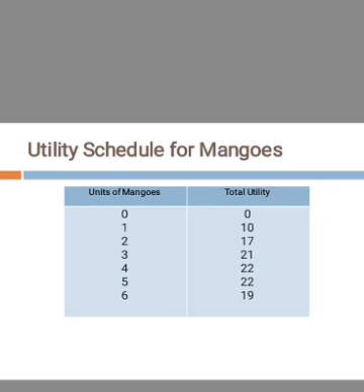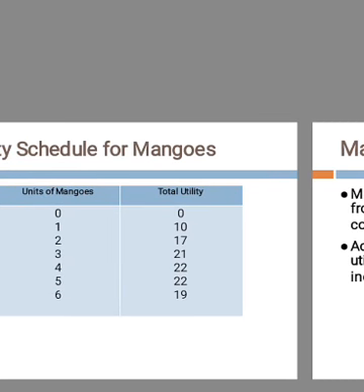And after when he consumes 6 units of mangoes, his utility is 19. So we can say that it becomes negative. So that is disutility. So the very important point is that when a person consumes more units, the total utility increases at a diminishing rate and it becomes negative also.